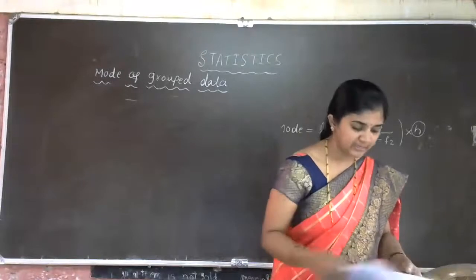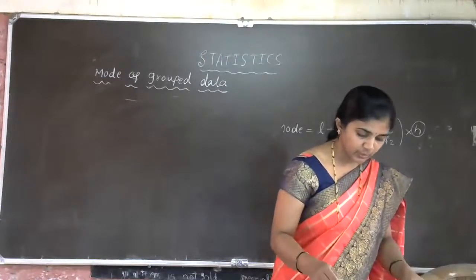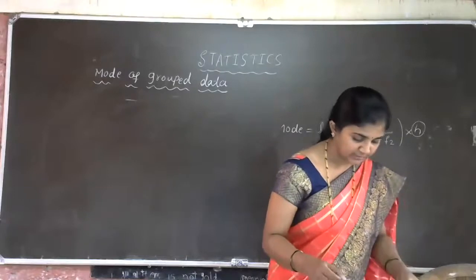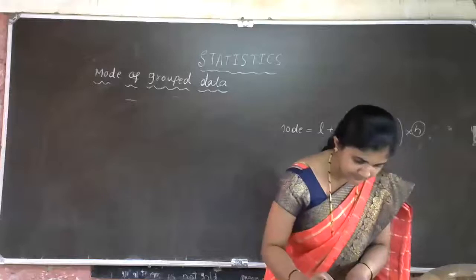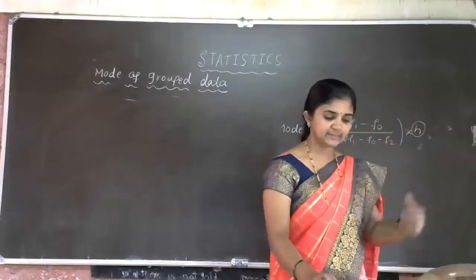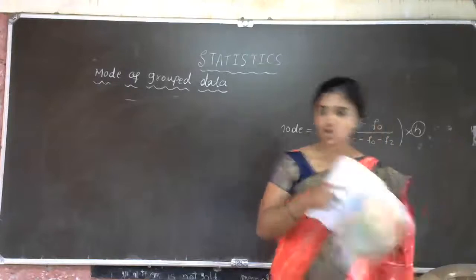In my textbook, it is table 14.3. Class interval and number of students are given. Let us copy that.